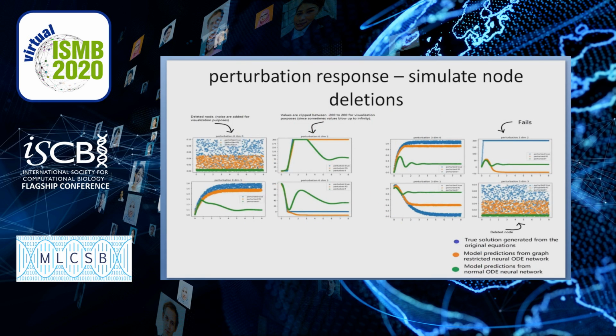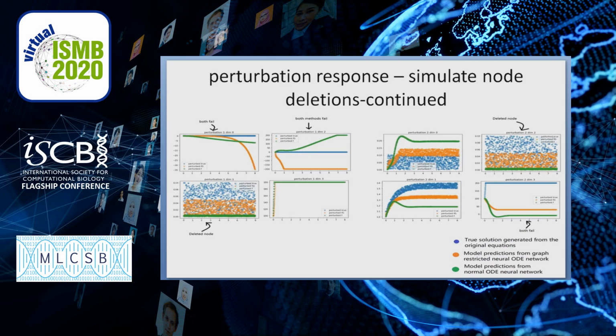Then we simulated the perturbation response, where we delete nodes one at a time by setting their values permanently to 0. In this case, we see that once we start deleting nodes from the system, the periodic behavior disappears. And in most of the cases, the graph-restricted version of the neural ODE method is better at following the true solution compared to its non-graph restricted counterpart. However, in some scenarios, both methods still fail. And here is the result for the other two deletions.